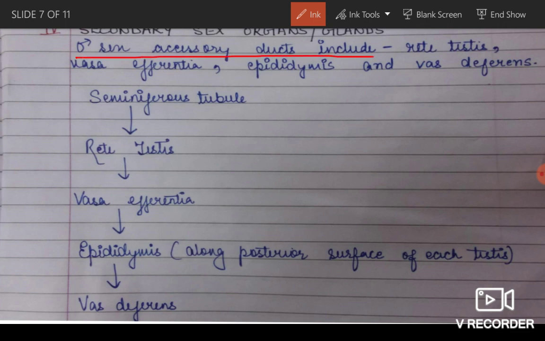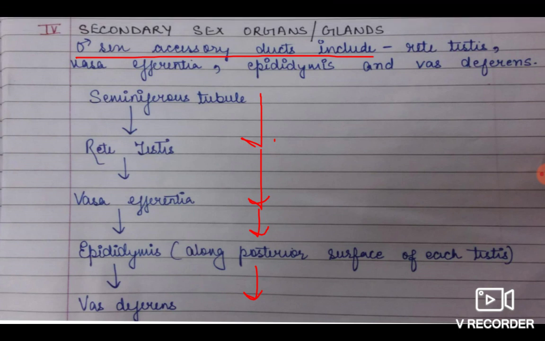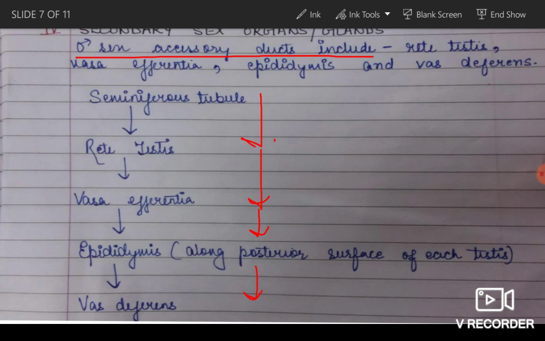Seminiferous tubule to rete testis to vasa efferentia to epididymis to vas deferens. This is the pathway. Please remember this, because we have MCQs; I think in 2010 there was one PYQ from this. I already have the previous year questions which we will be doing at the end.